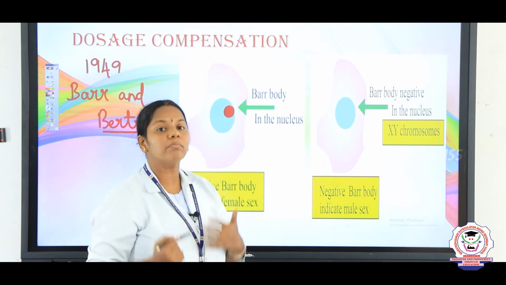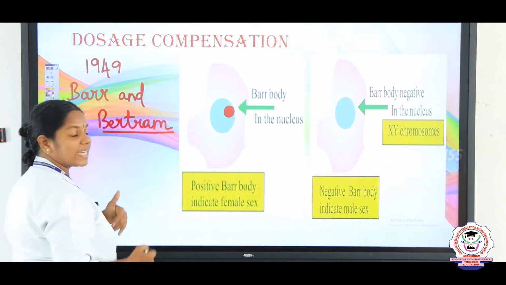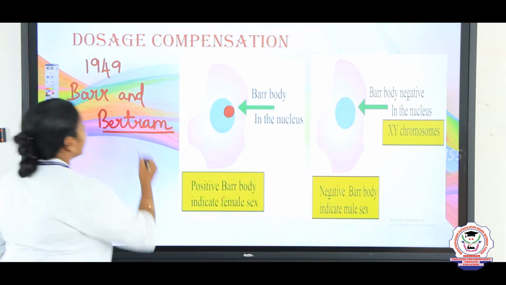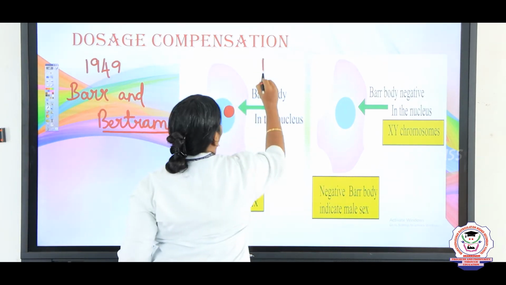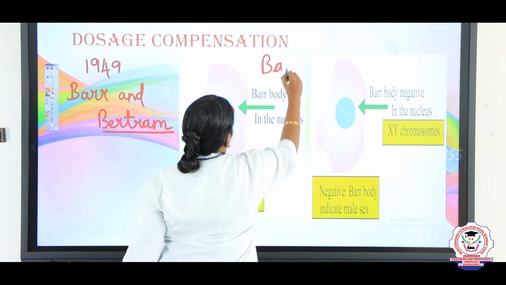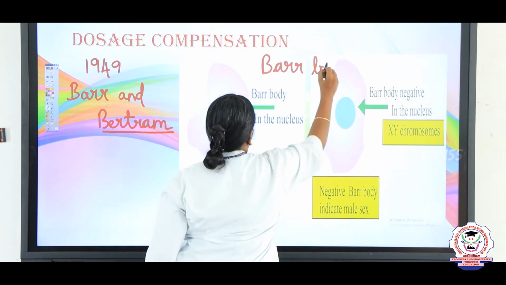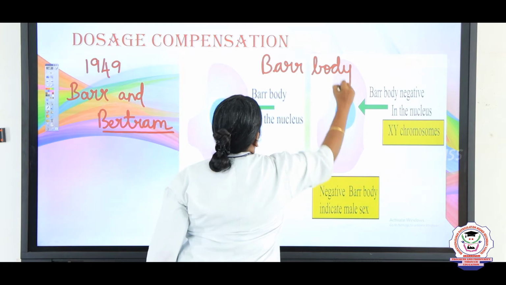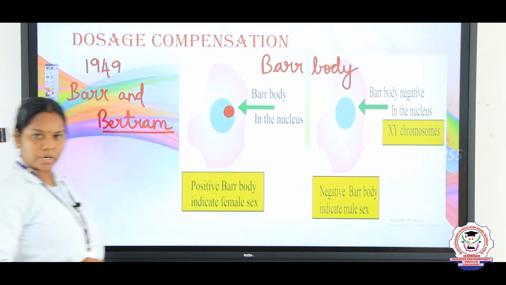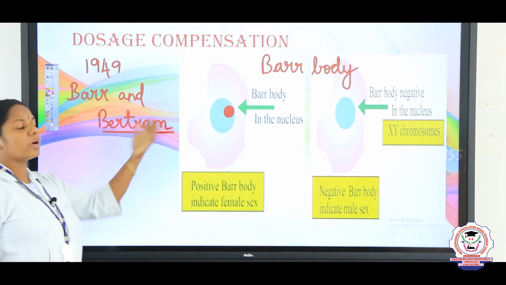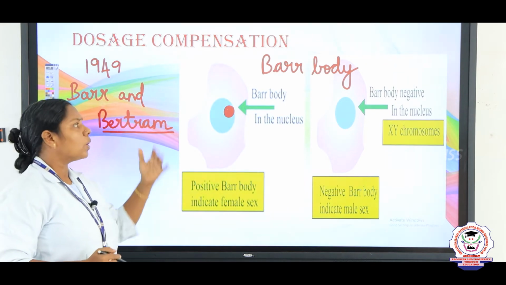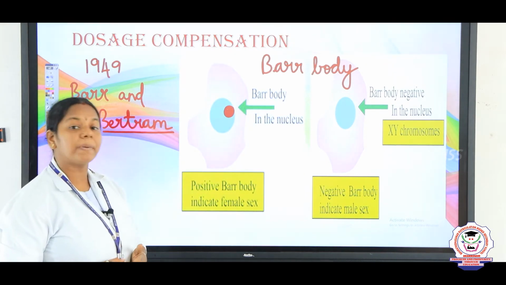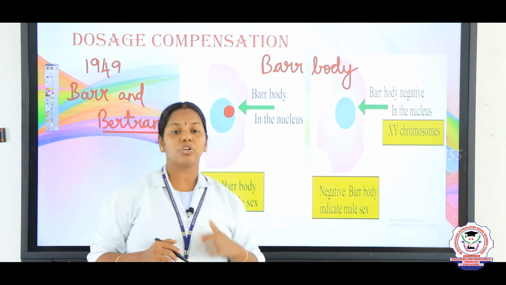They called it chromatin bodies, or, since it was discovered by Barr, they call it Barr bodies. This Barr body was absent in the male cat. So how does an organism compensate? Here one important question is asked in your book, children.